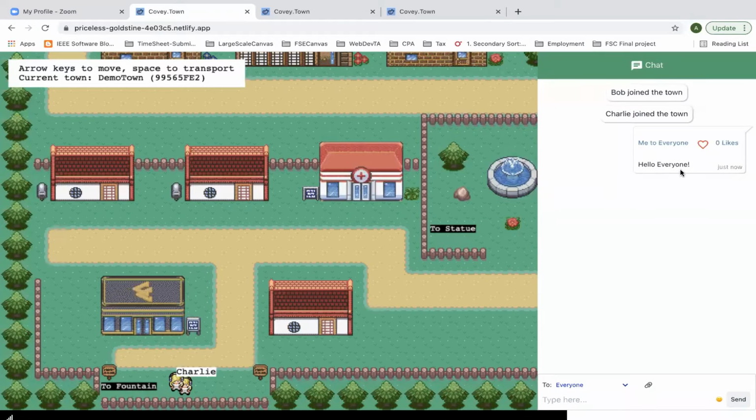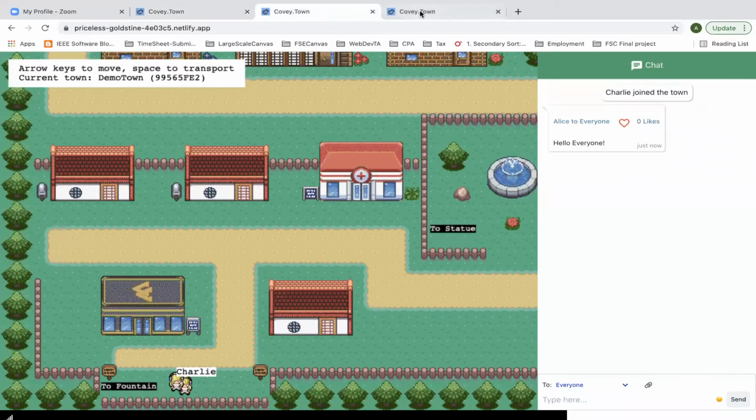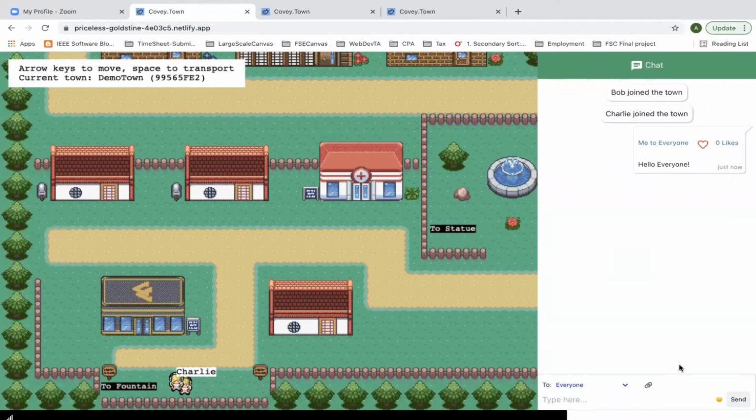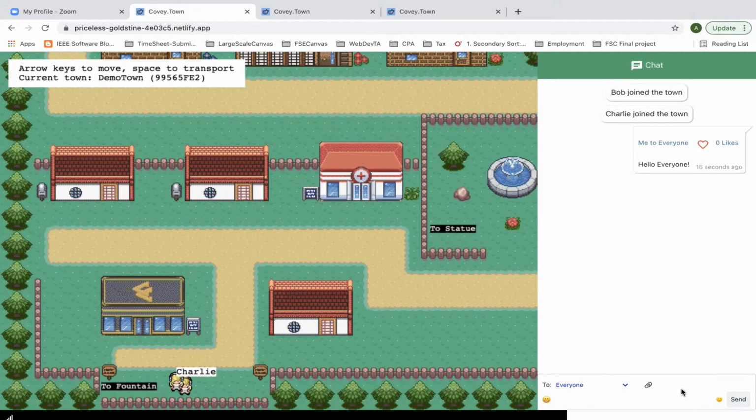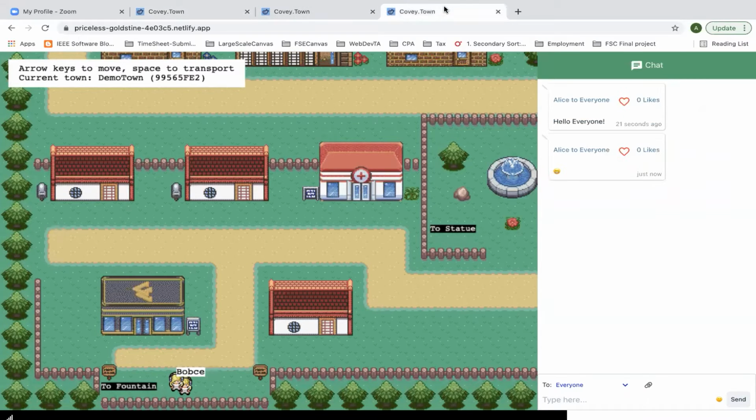This message will now be broadcast to everyone present in the town. That is, both Bob as well as Charlie will receive the message. Alice can also send an emoticon to all the people present in the town. This emoticon will be received by both Bob as well as Charlie.